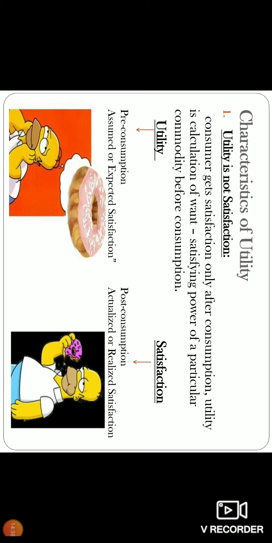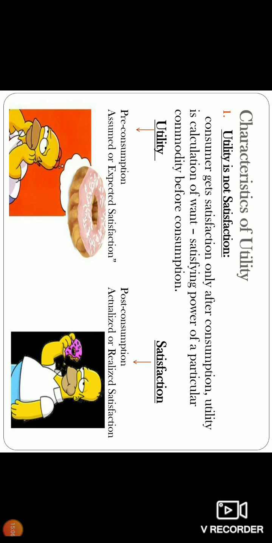There are 10 to 12 characteristics, but we are not going to discuss all of them. But what is given in your textbook for 2 marks, from here you may get any question: what is utility? Or is utility a satisfaction? Is utility psychological? Is utility not for morality, is it neutral between the ends? All such silly or simple questions can be asked. They look silly but are very important.